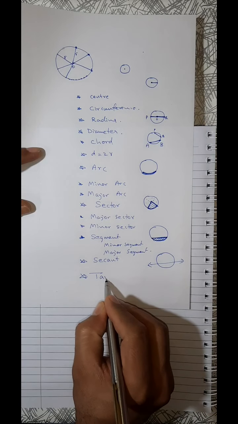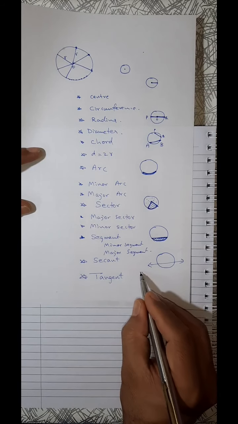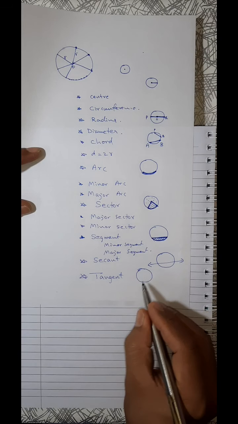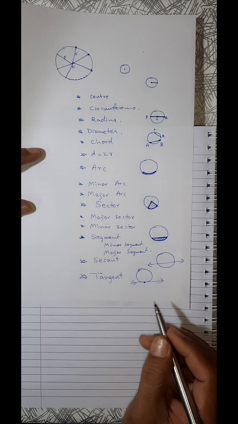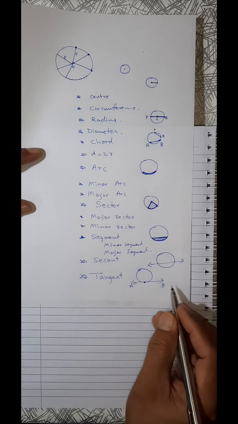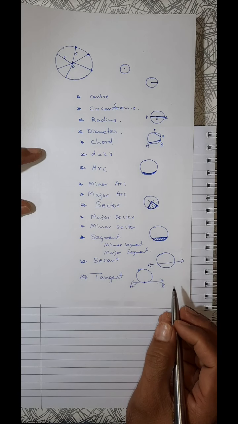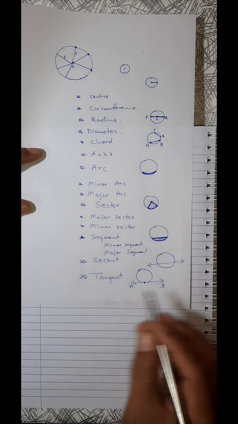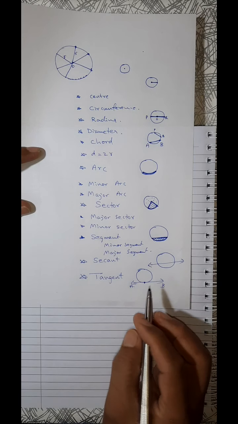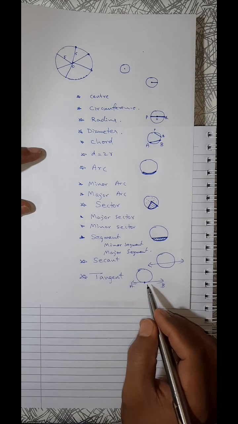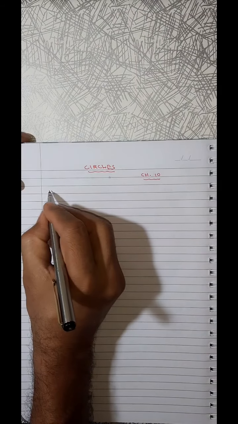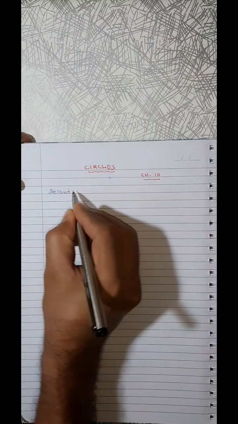Another one is a tangent. Tangent means a line which is just touching the circle and going, touching at one point, that is a tangent. So here AB is becoming a tangent. Okay. So in this chapter we are dealing with the tangent. What is the tangent of a circle? Tangent of a circle means the line which is just touching the circle. So we are coming to secant and tangent. What is a secant?